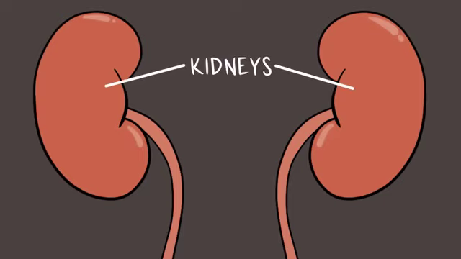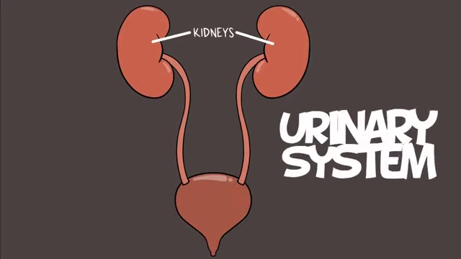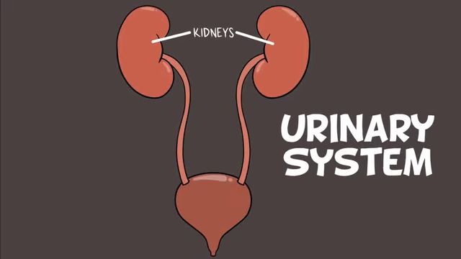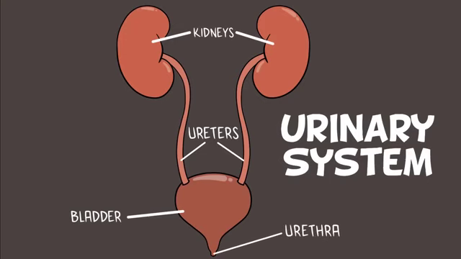But our focus in our short time is going to be on another set of organs that play a huge role in the excretory system, the kidneys. In fact, we could say the urinary system if we wanted to isolate to these structures. Kidneys, there are 2, and found in the lower back. The bladder, a single sac that will hold urine. Ureters, there are 2, and these drain the urine produced from the kidneys to the bladder. Urethra, a single tube where the urine will travel out of the body.